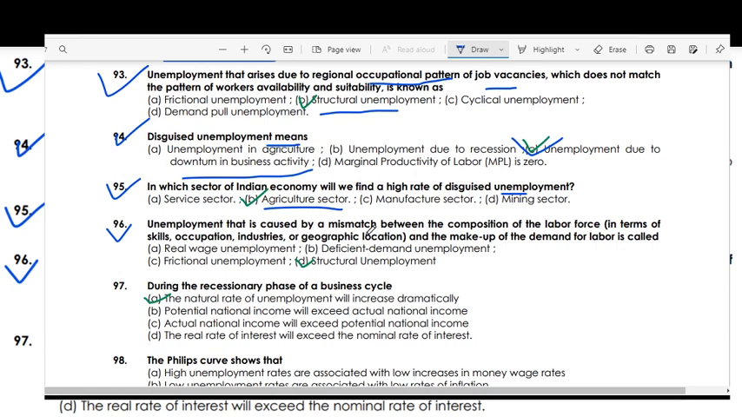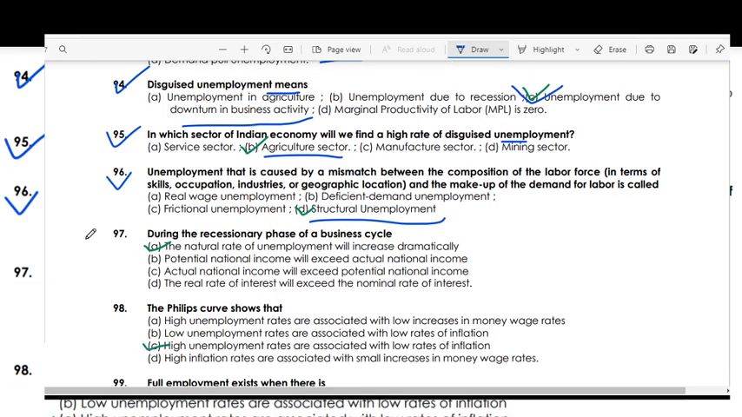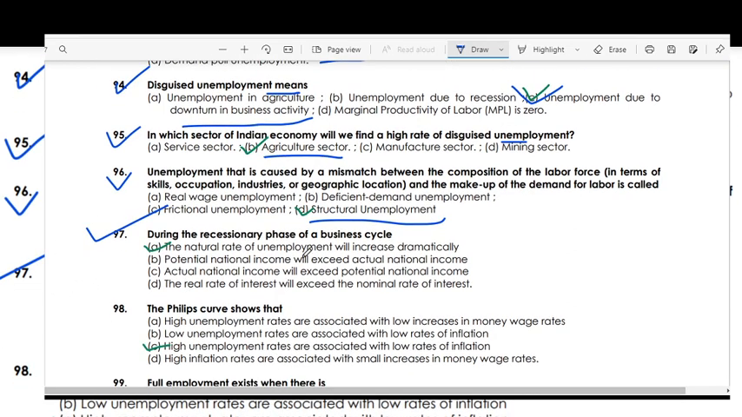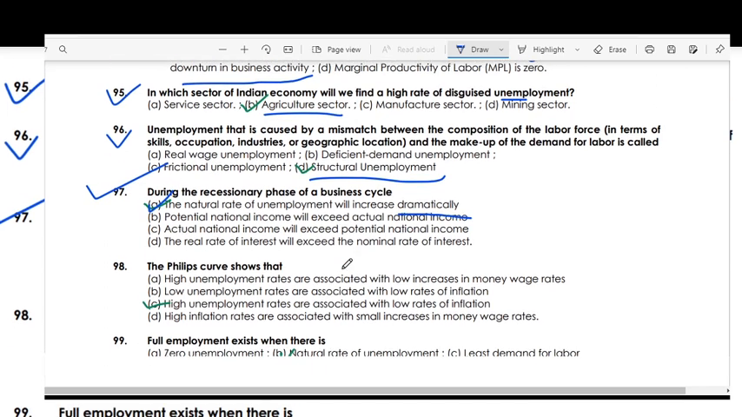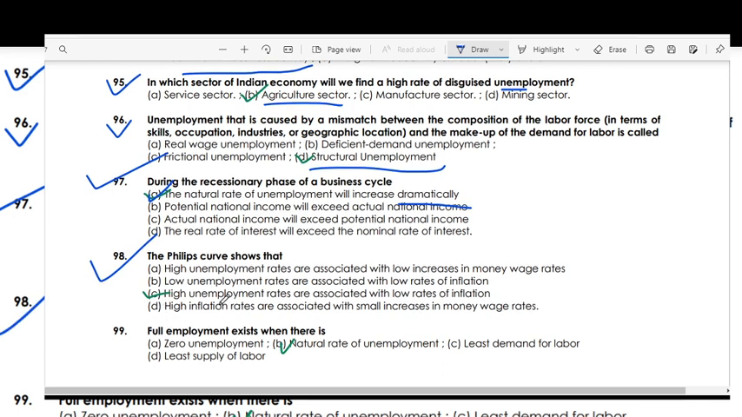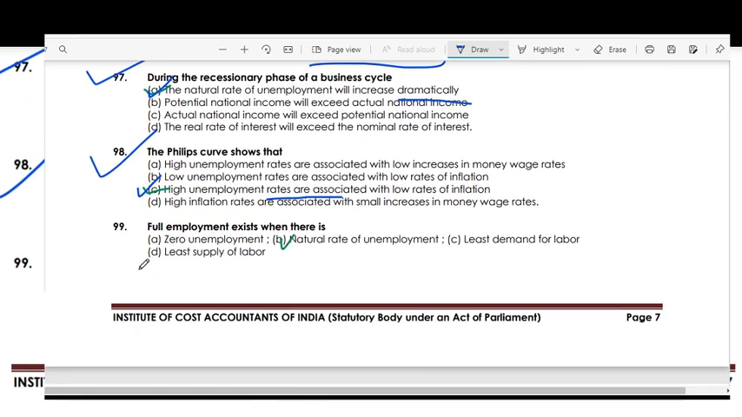Unemployment that is caused by a mismatch between the composition of labor force in terms of skill, occupation, industry and geographical location, and the demand for labor is called structural unemployment. During the recessionary phase of the business cycle, the natural rate of unemployment will increase dramatically. The Phillips curve shows that higher unemployment rates are associated with lower rates of inflation. Full employment exists when there is a natural rate of unemployment.